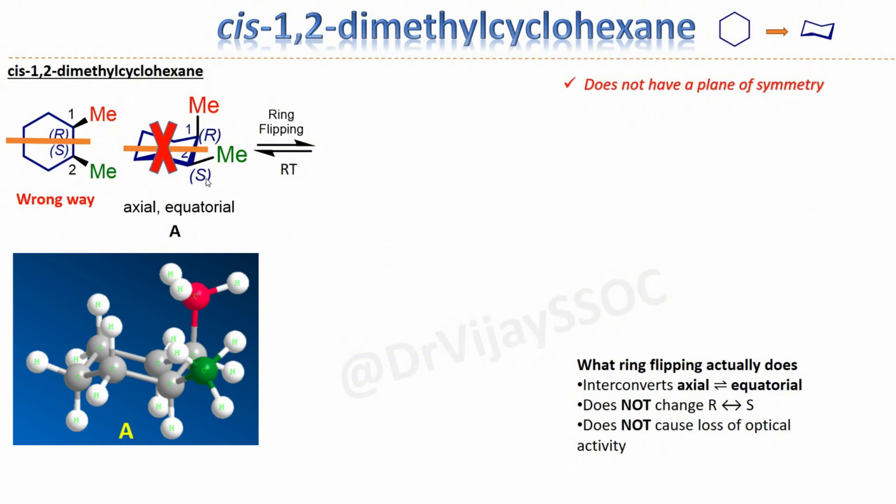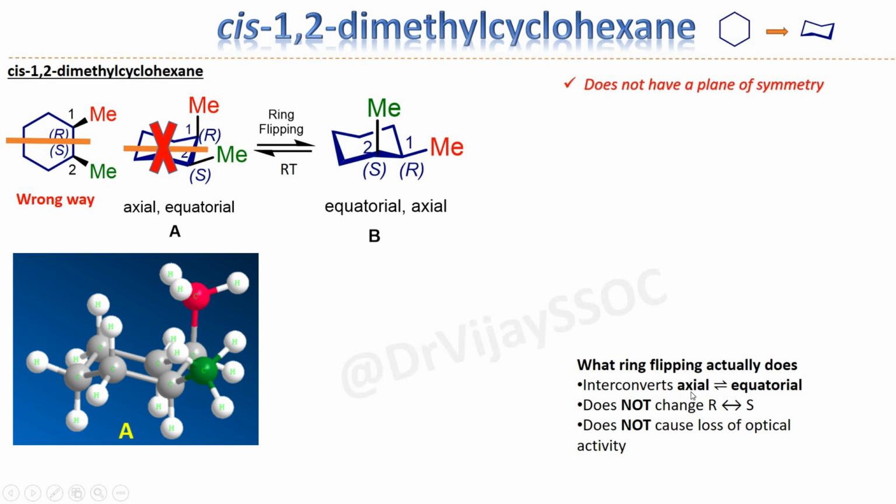Such molecules undergo ring flipping at room temperature, in which an axial methyl group is converted into equatorial and an equatorial methyl group is converted into axial methyl group without changing the configuration. You can see that carbon number 1 has R configuration here and here also, and carbon number 2 has S configuration here, and here also S configuration. So remember that ring flipping doesn't change the configuration.